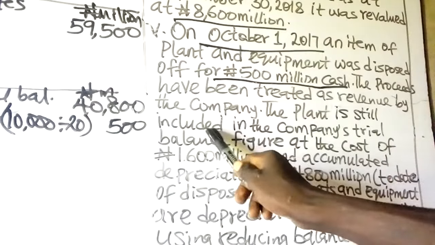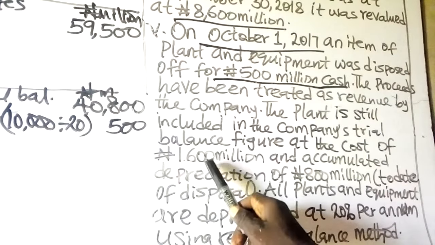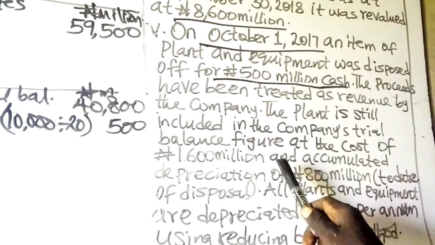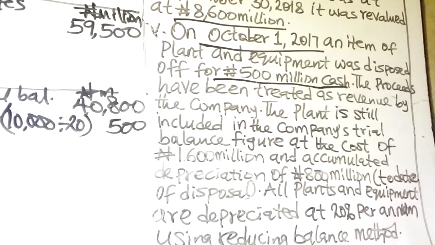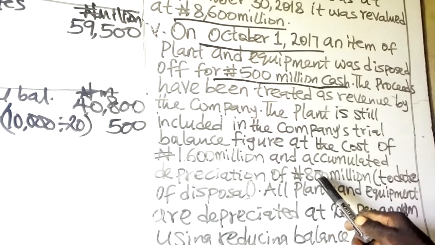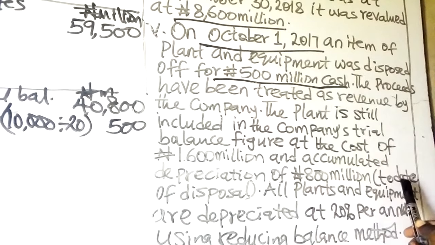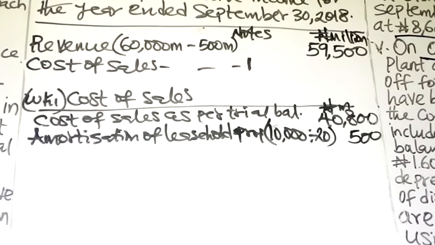The plant is still included in the company's trial balance figure at the cost of 1.6 billion naira. The cost of that plant and equipment is 1.6. Then an accumulated depreciation of 800 million to date of disposal. All plant and equipment are depreciated at 20% per annum. Let's calculate profit or loss from the disposal of plant and equipment.